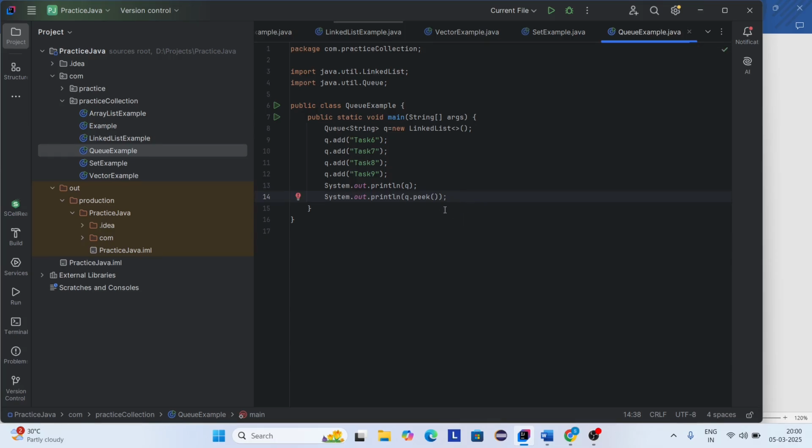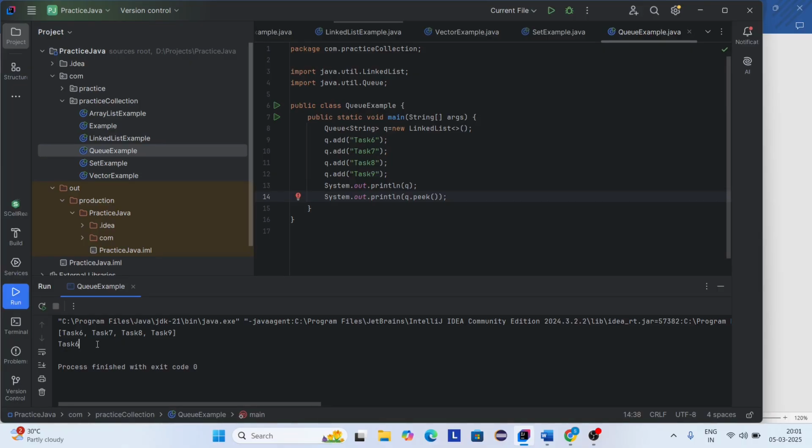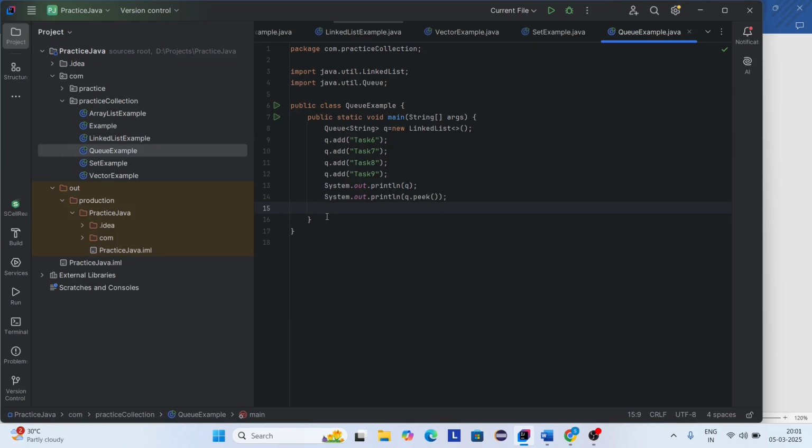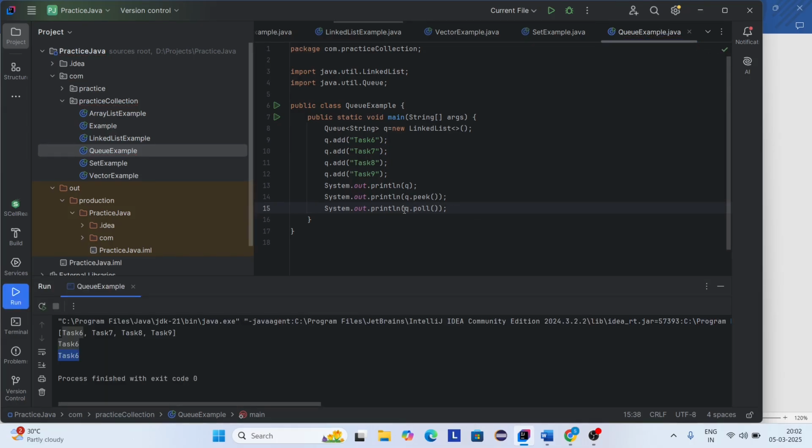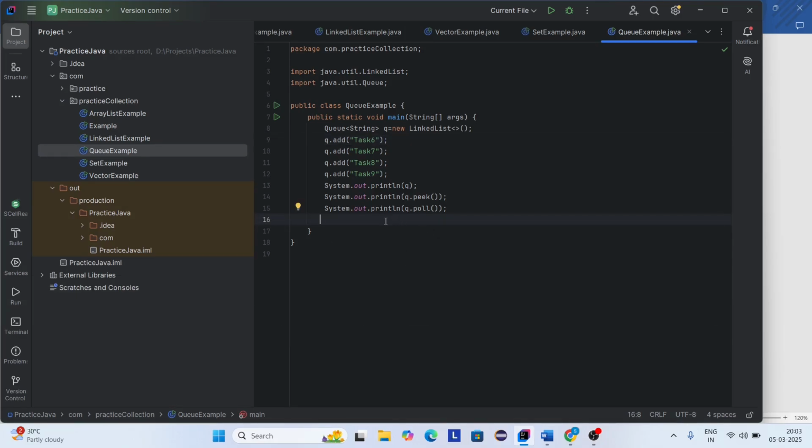Okay. Now let's run this code. Here you can see, it displays the first element from the queue. Now I want to remove the front element. So here I need to copy this line. And now I paste this line. If I want to remove the front element, then I use the poll method. So here I'm using the poll method. After using this poll method, task 6 is removed, right? So now I want to print the queue after the removal of task 6. Okay. Now let us execute this code.